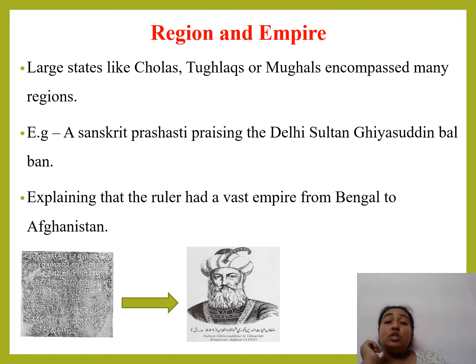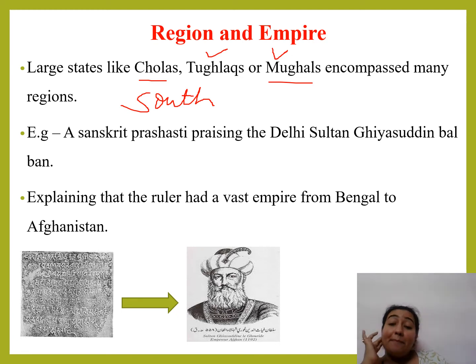Now, region and empire. Let's see what we have to study in region and empire. Once we have studied and completed this Jati and Varna system, now let's see who was the king, who was the region and who was the empire at that point of time. So there were larger states, such as the Chola state in the south area, South India. Then we have Tughlaqs, North Delhi, Mughals, Agra. So they encompassed many regions.